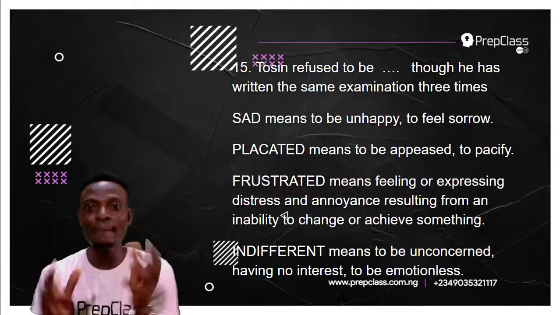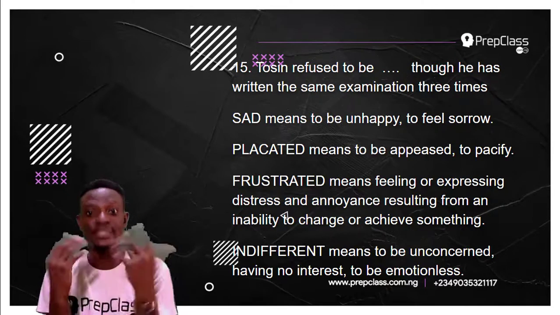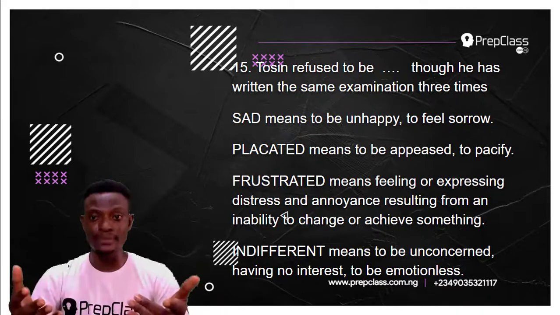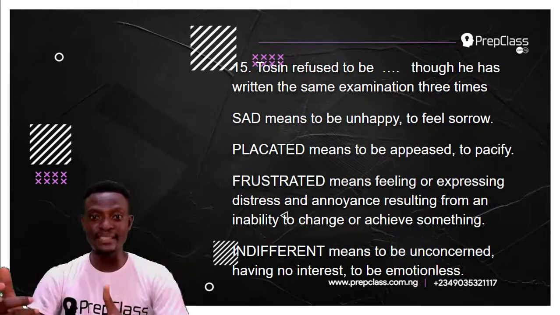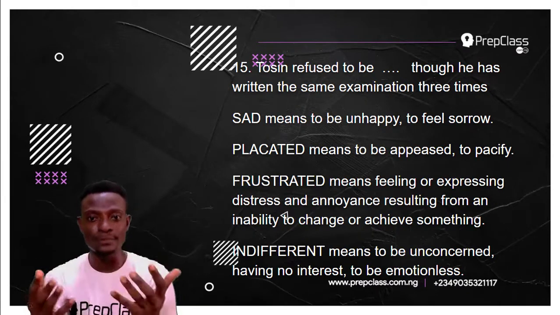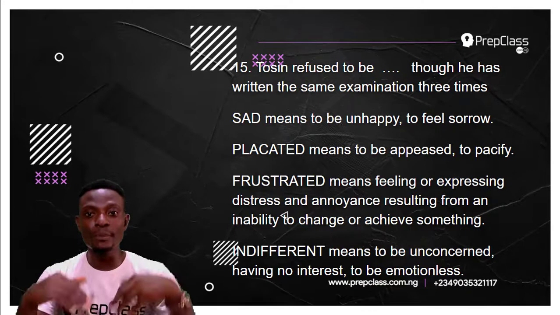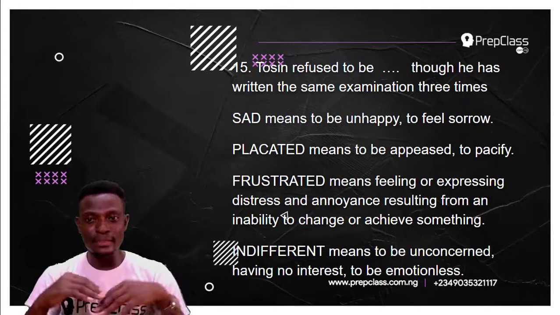Now, sad means to be unhappy, to feel sorrow. Tosin can actually be unhappy because he has written the same examination 3 times. But we don't know if this is the best option to complete this sentence yet. Now, placated means to be appeased, to pacify someone. Tosin refused to be placated, to be appeased, though he has written the same examination 3 times.